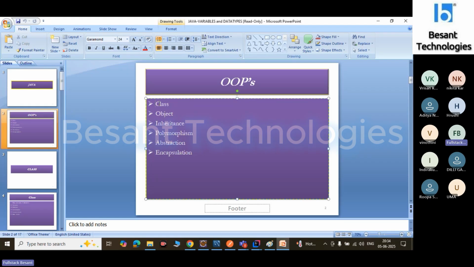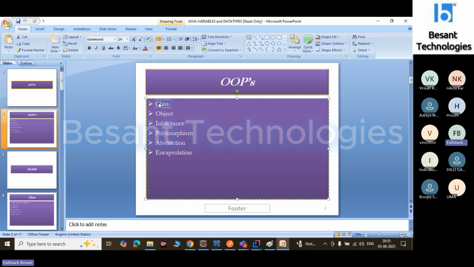The OOPS concept contains these six concepts: class, object, inheritance, polymorphism, abstraction, and encapsulation. So what is a class? A class is a logical entity which contains only logic.